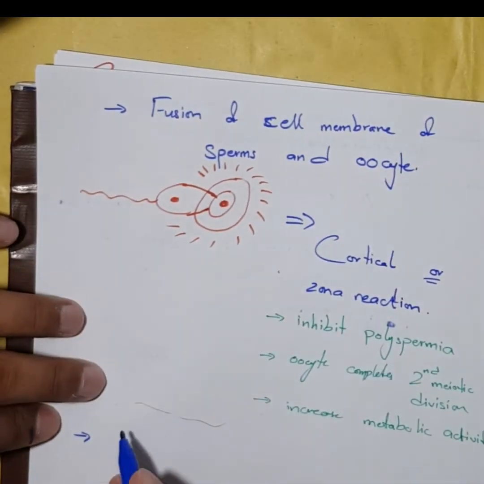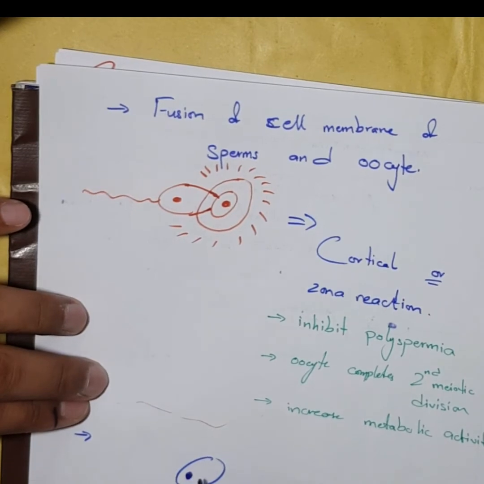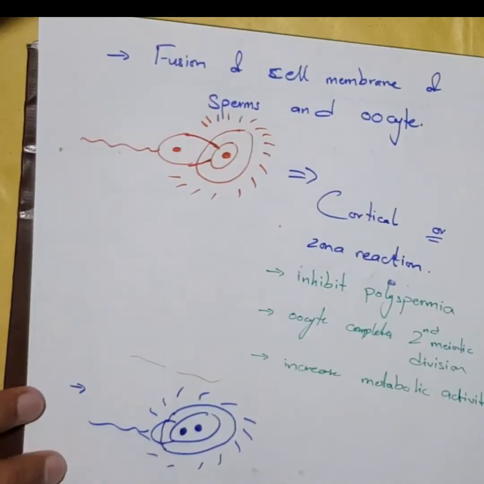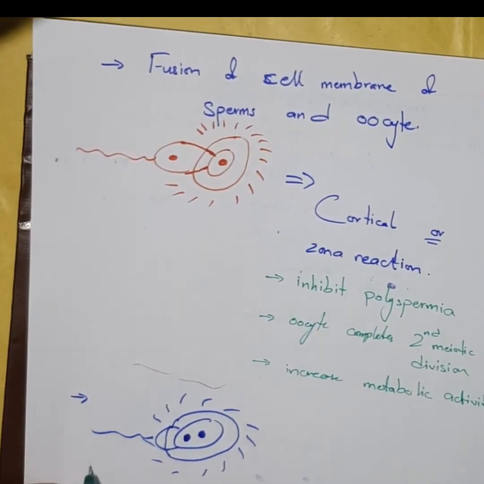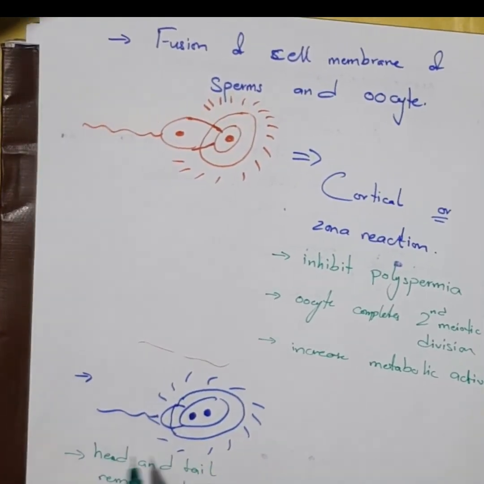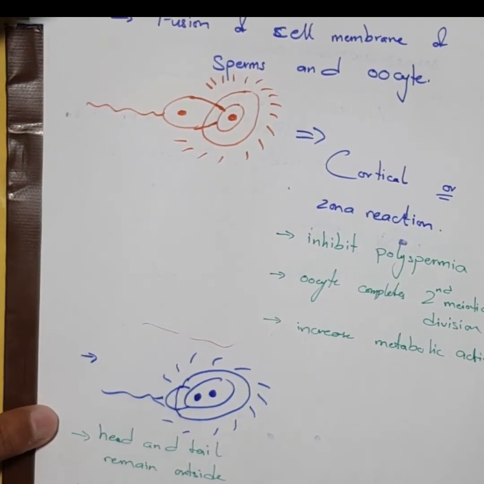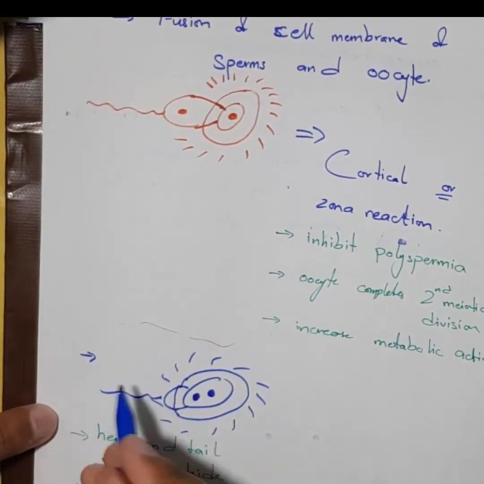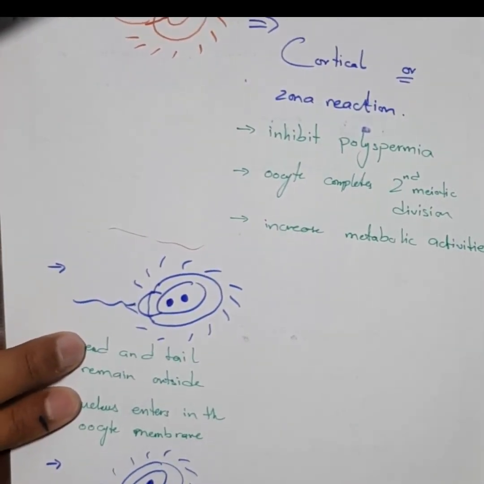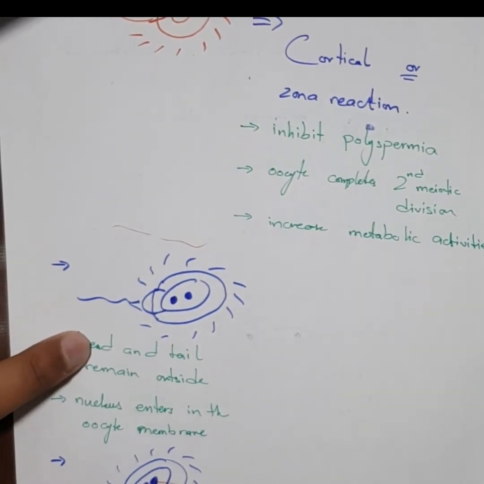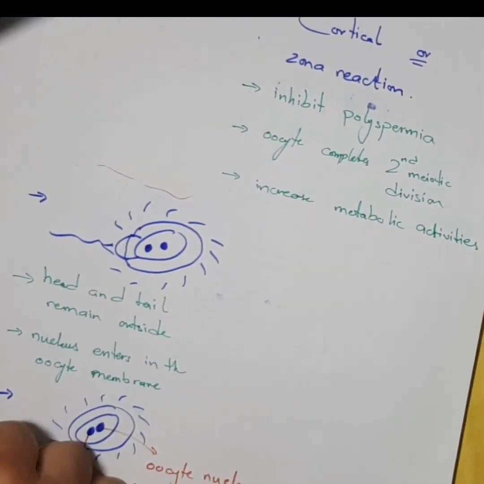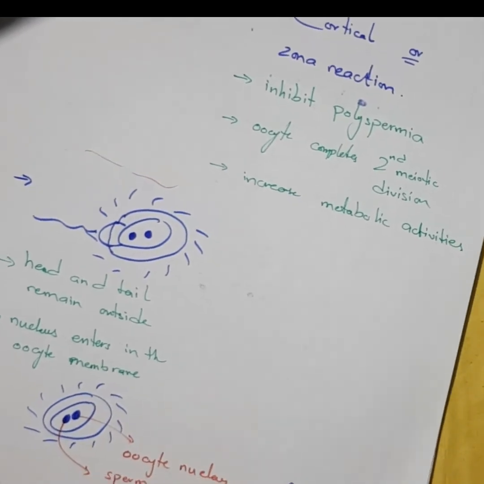Once these all reactions happen, the nucleus inside the sperm head enters into the cell membrane of the oocyte and fuses with the nucleus of the oocyte. While the sperm nucleus enters the cell membrane of the oocyte, the head and the tail of the sperm remain outside. Things that need to be remembered here is that the nucleus of the sperm contains 23 chromosomes, while in the nucleus of the oocyte are also present 23 chromosomes. These 23 and 23 combine to form 46 chromosomes of the new embryo. Both of these nuclei will combine to form a single uninuclear body which will eventually grow into a new embryo.